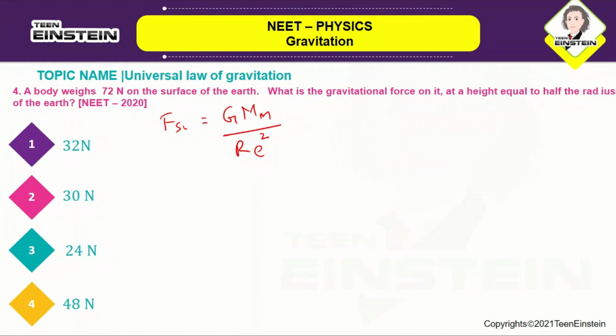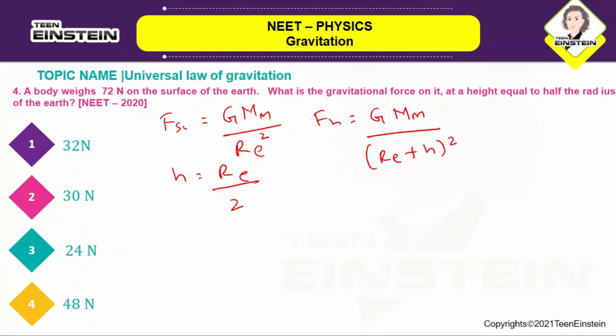So at a height h is equal to RE by 2, your F h will become G m m by RE plus h the whole square, which is equal to G m m by RE plus RE by 2 the whole square.